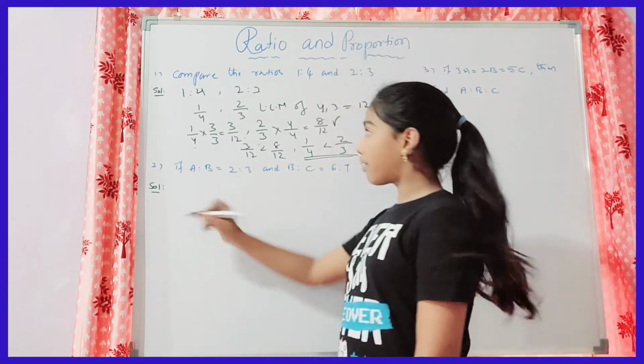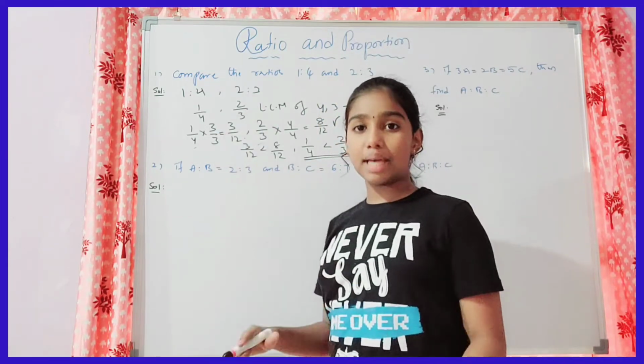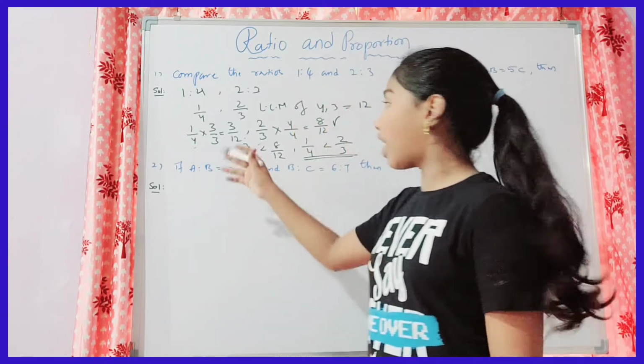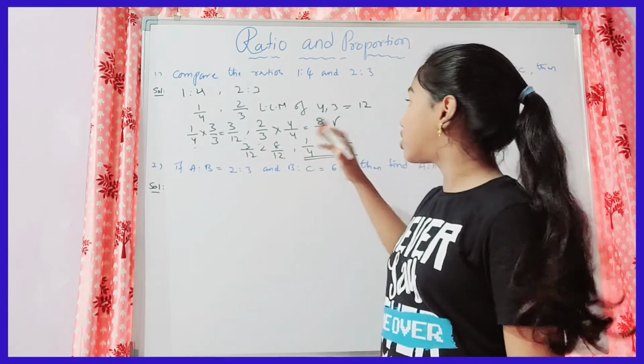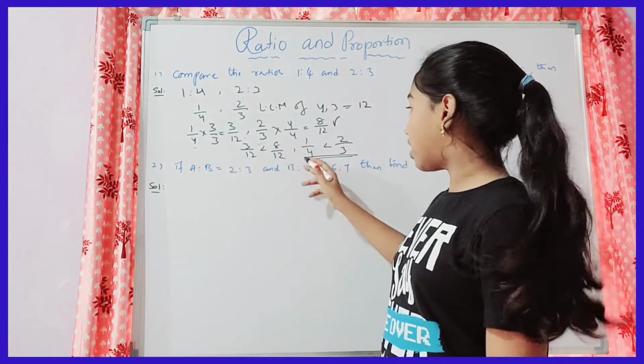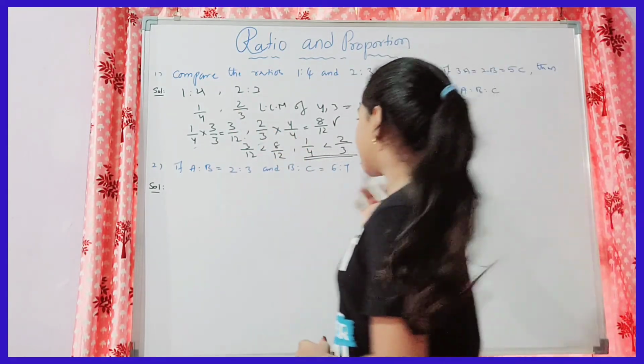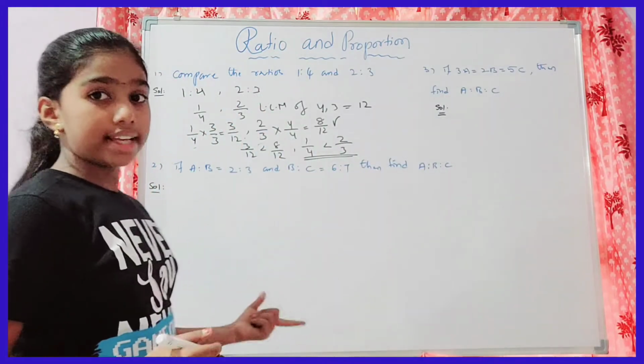So simple to find a comparison. You just have to make the denominators the same. It means that we have to make them like fractions, and then compare them to see which is smaller and which is greater. That's it, and write the ratios in their simplest form. Okay, that's it. And now let's see the second question.